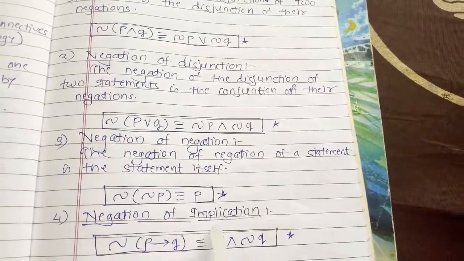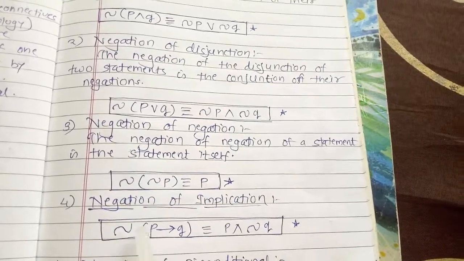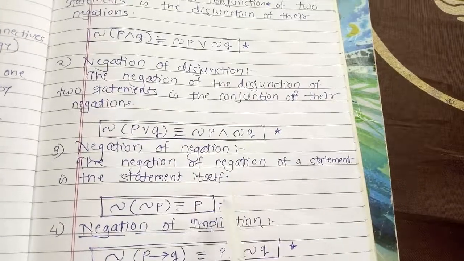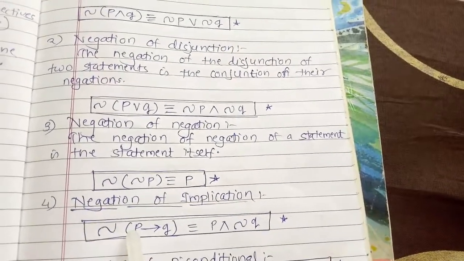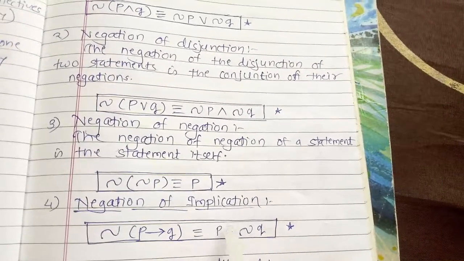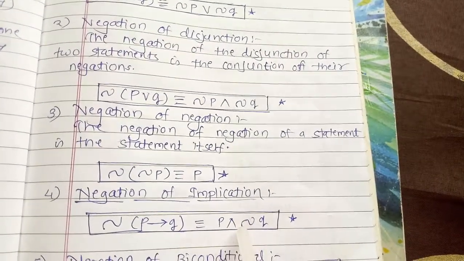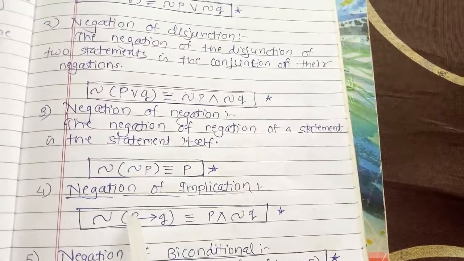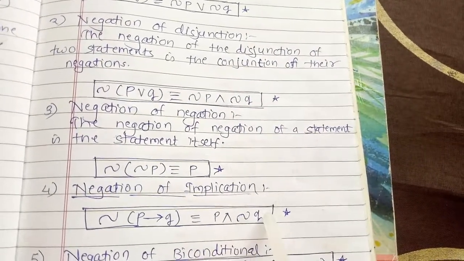Next one, negation of implication. These are the formulas, so you have to keep them in mind. Negation of P conditional Q: what is the answer? We can verify this using the truth table also. The answer is P conjunction negation Q. So if we take the negation of P conditional Q, the answer is P conjunction negation Q.